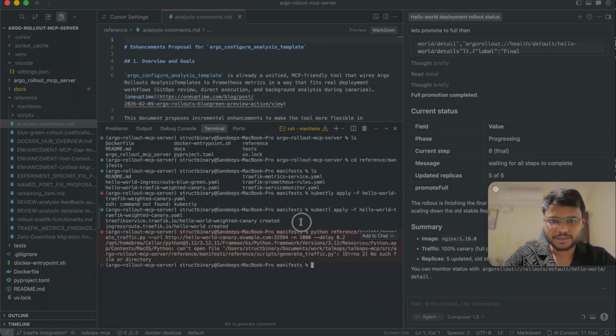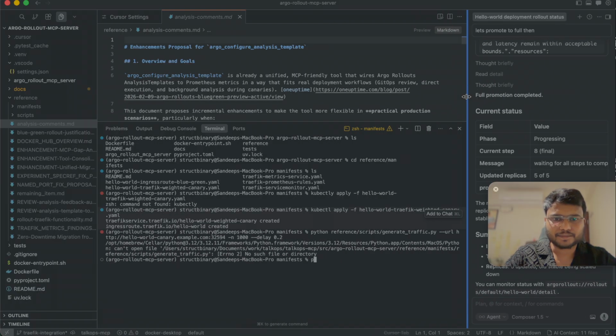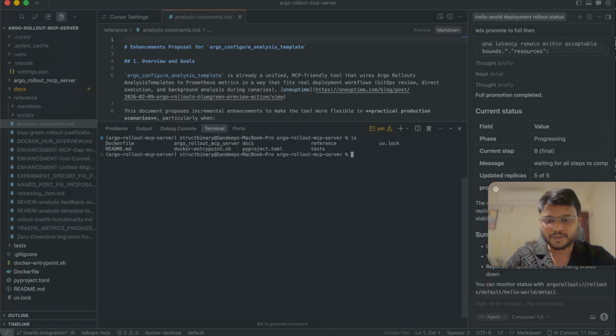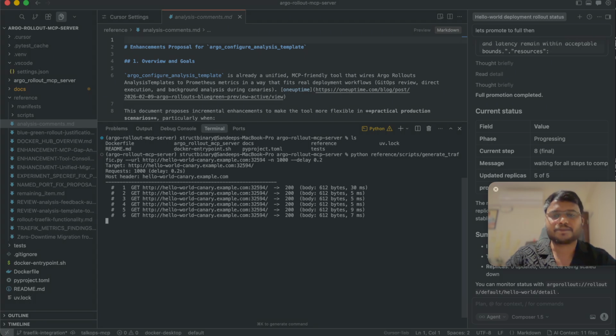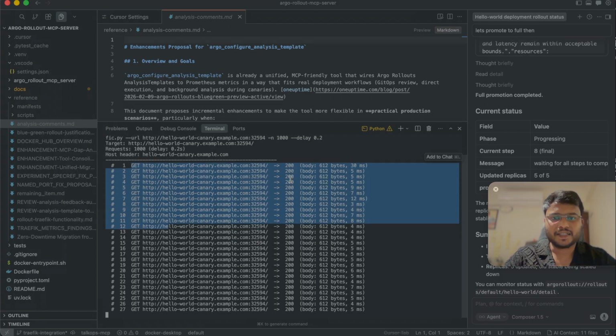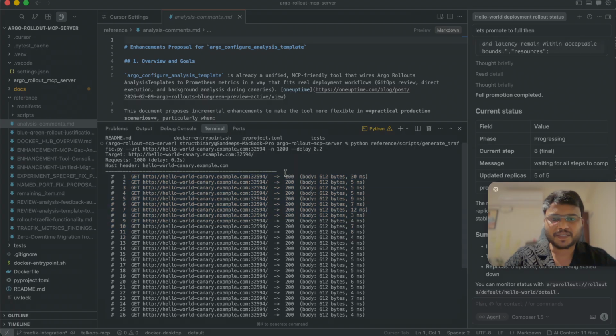That's because I was in the manifest directory. Let's see. Yeah, so it has started hitting this endpoint, and from the response it is getting a 200 response code. And this is the latency, right?